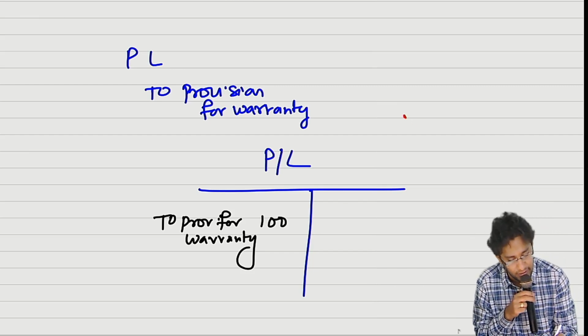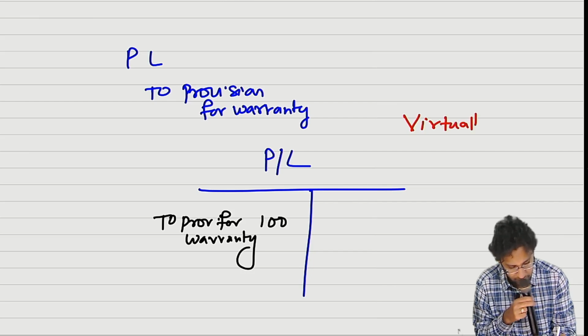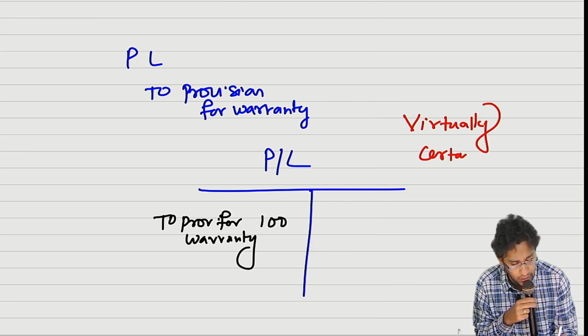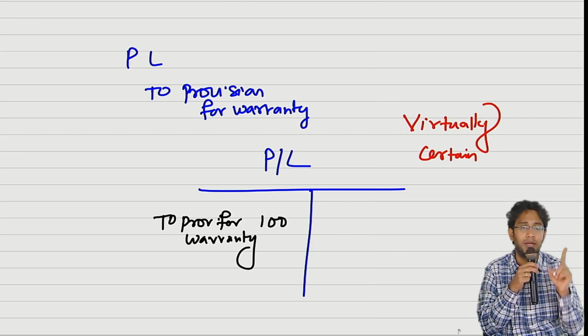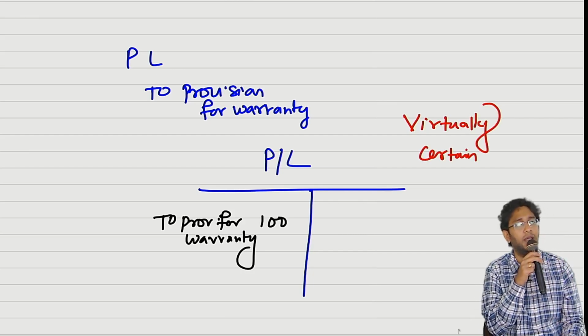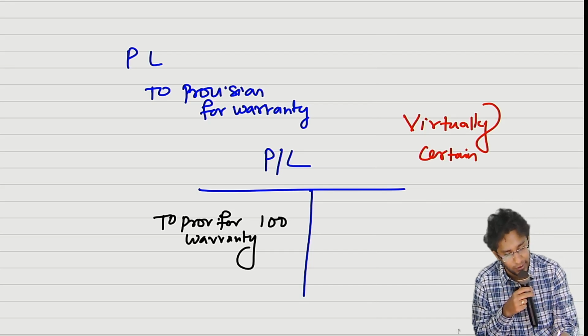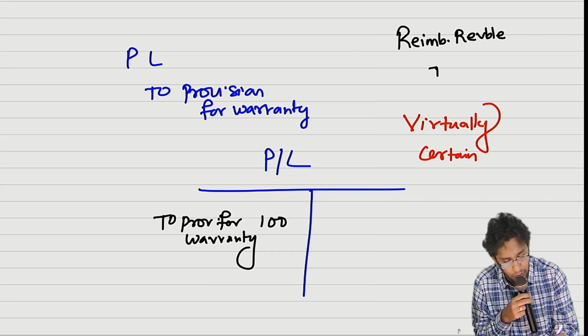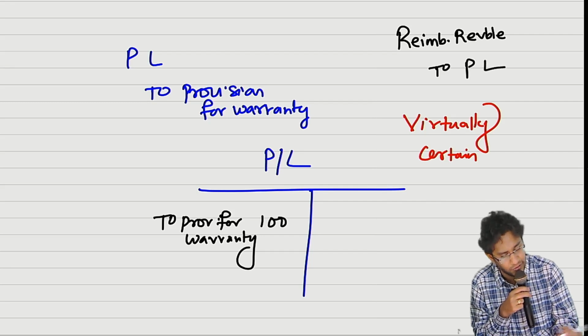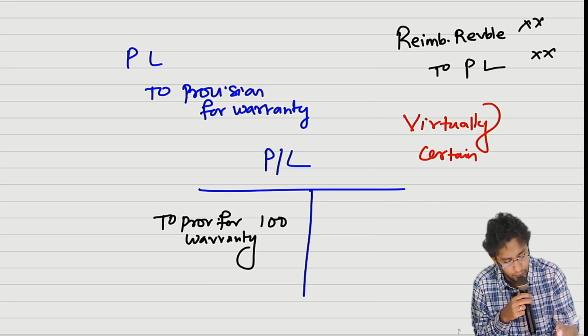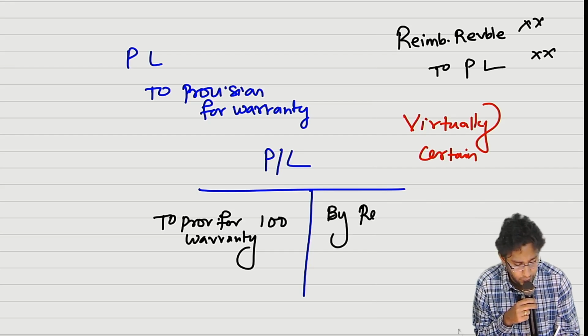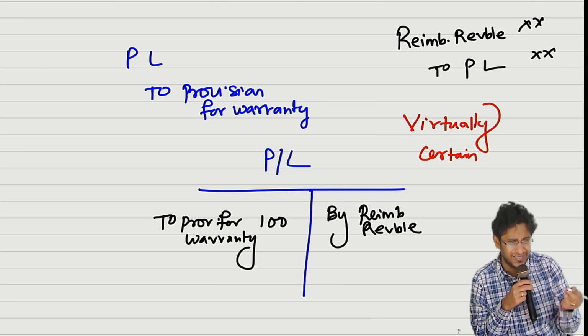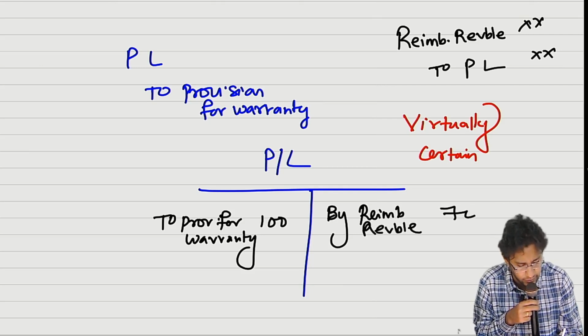Standard says, if reimbursement is virtually certain, in that case only you can recognize a reimbursement income. The reimbursement income entry is what? Reimbursement receivable to reimbursement income, which is transferred to P&L. So by reimbursement, let's say the other party agreed to pay 70% of it, so 70.